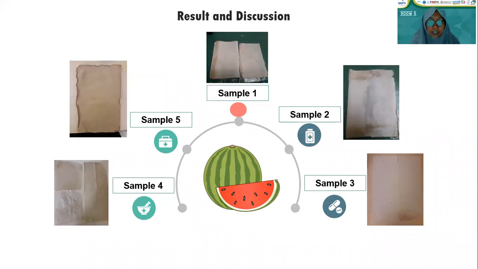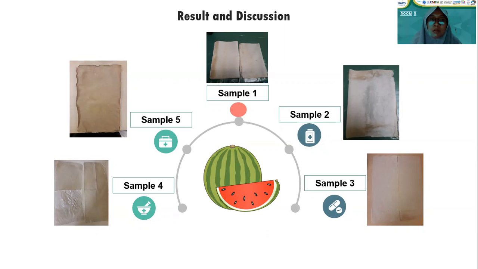Result and discussion. This is the sample of paper towel from watermelon rind. Sample 1, paper towel using sodium hydroxide 2.5 molar with pulp recycling. Sample 2, paper towel using 1 molar sodium hydroxide with pulp recycling.